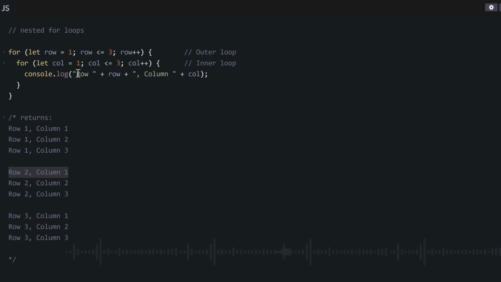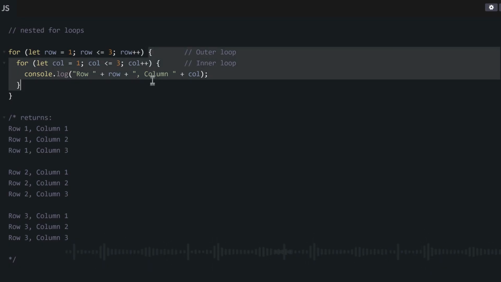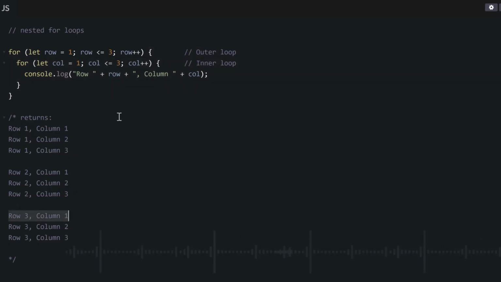Now for this out, our row has become 3 because this is the third time. Then is 3 lesser or equal to 3? Yes. So it will still go inside again. Start again from 1. So now the row is 3, the call is 1. Then it will come back inside with call as 2. Then it will come back again with call as 3. At this point, our row is 3 and our call is 3. Then it goes back with the call as 4. But at the point where the call is 4, it will check our condition. It says, okay, 4 is not lesser or equal to 3. So it will not run these curly braces.